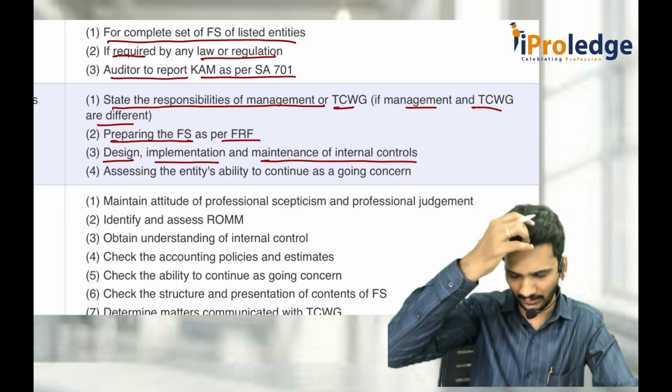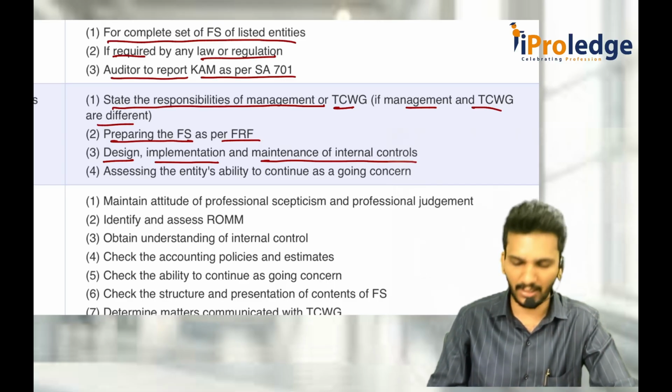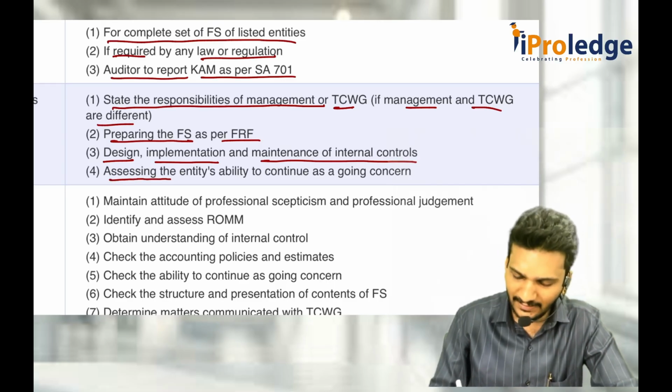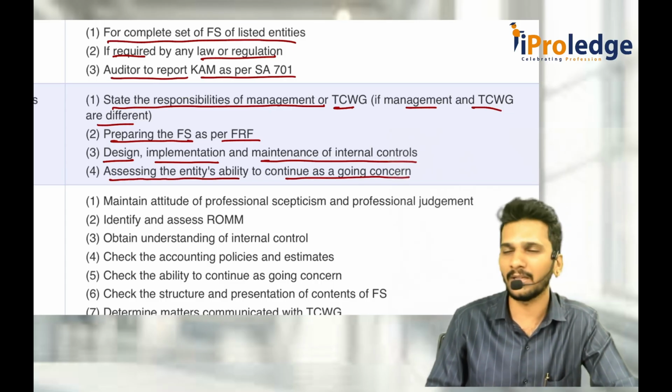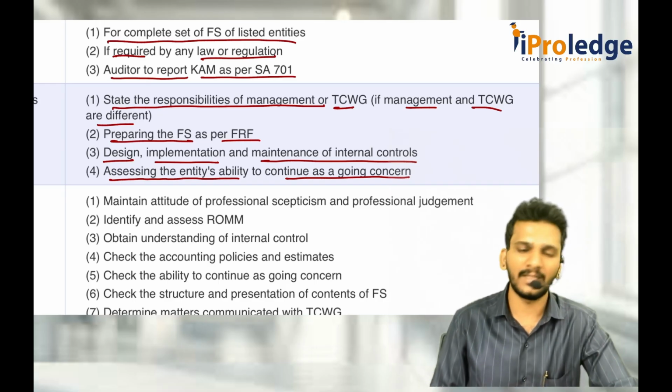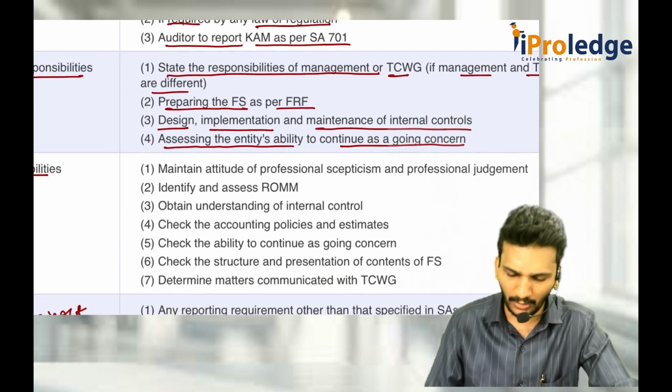What do we call it, that exact word? Modified without authority, kind of thing. As well as they should assess the entity's ability to continue as a going concern. Whether they are a going concern or not for the next 12 months, they should assess it. In the management responsibility section, at least you write these 4 points. The similar things which we discussed in 210 also.